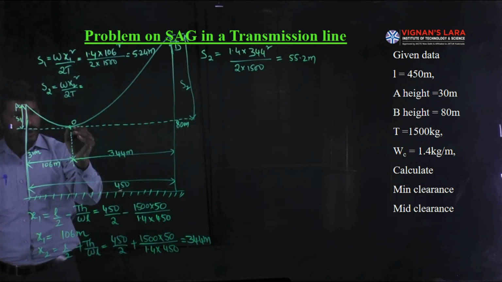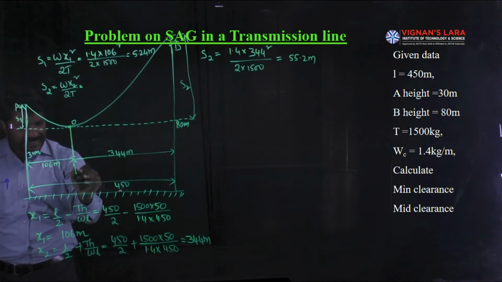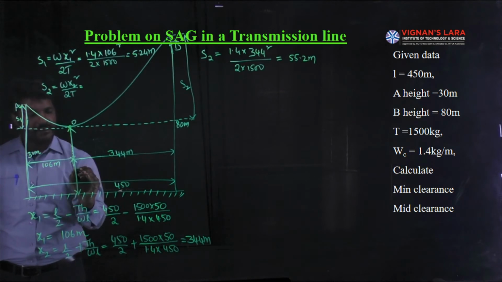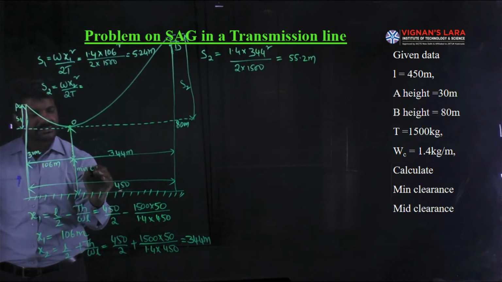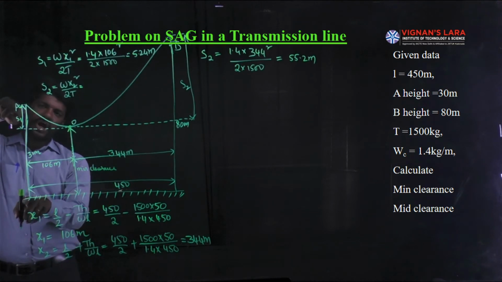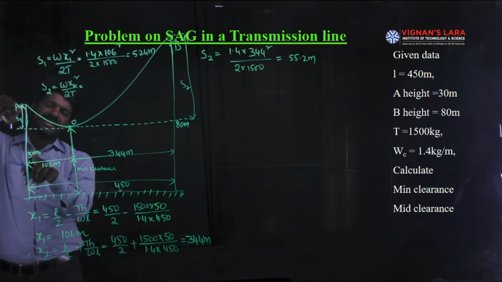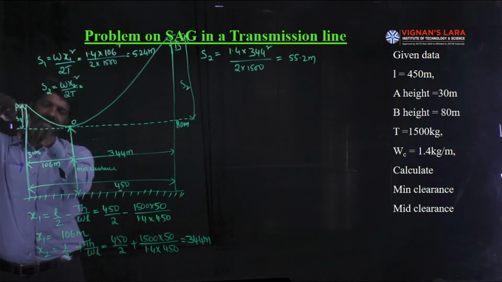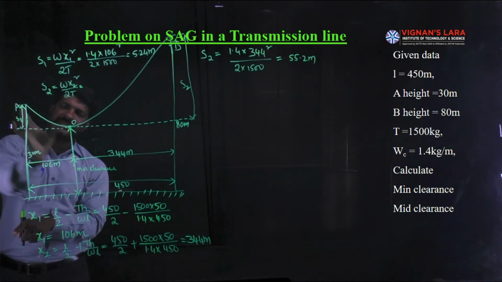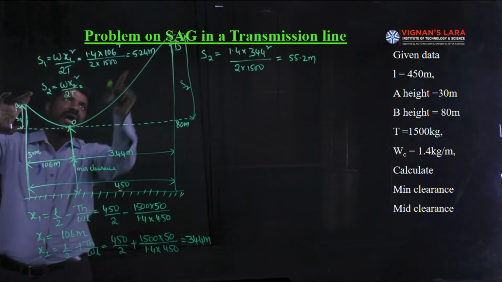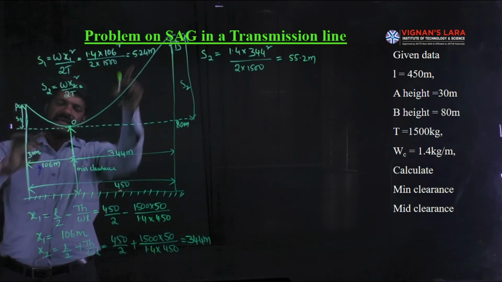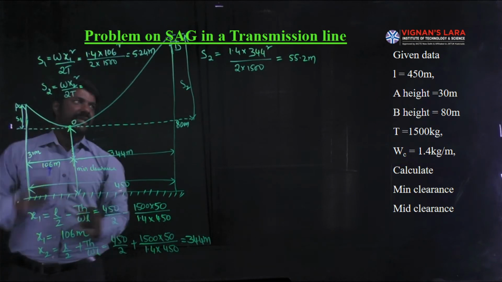With respect to the lowest point of the conductor and the water level, this much distance is called the minimum clearance. How to get this minimum clearance? The actual short support length is 30 meters. This is the length of the conductor support, 30 meters, out of which the sag has this value, 5.24. If I subtract 5.24 from 30, I will get this minimum clearance.